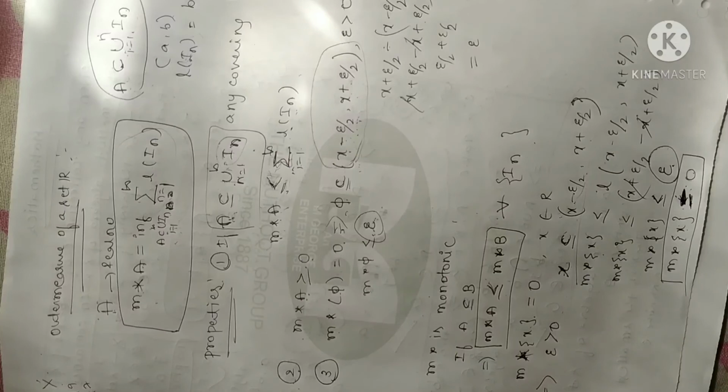Continue with the same properties of outer measure. Still two more properties are there. We will continue in the next session.